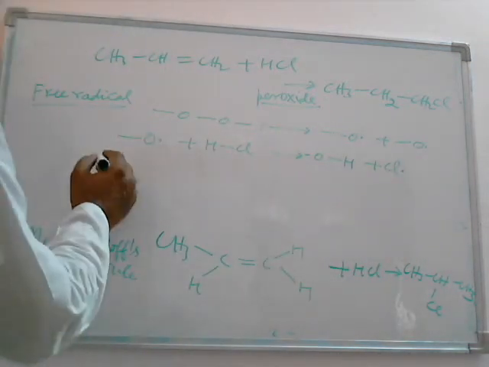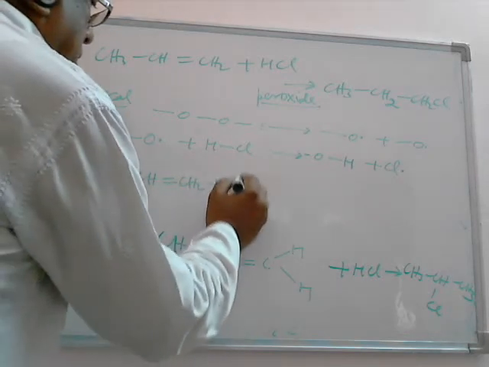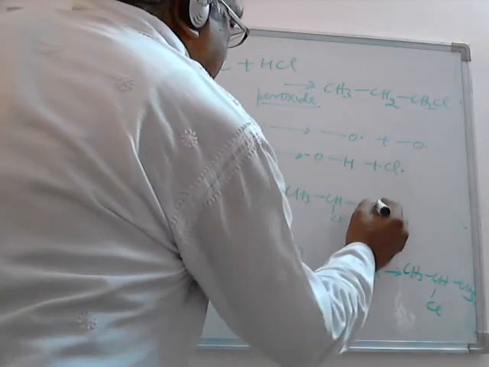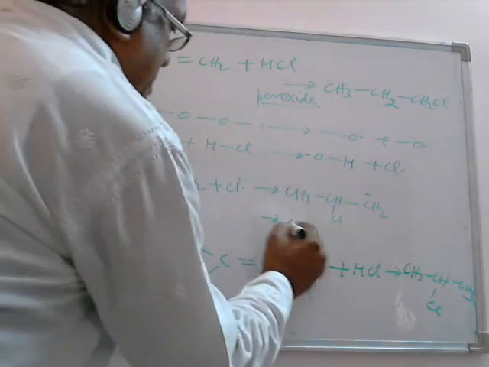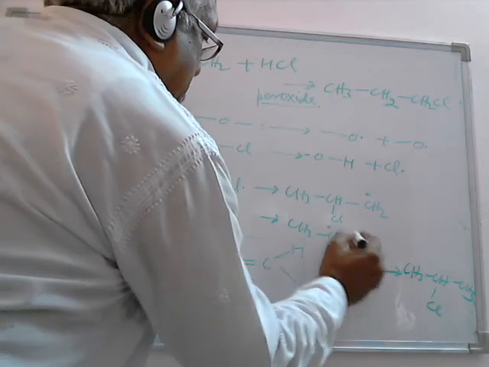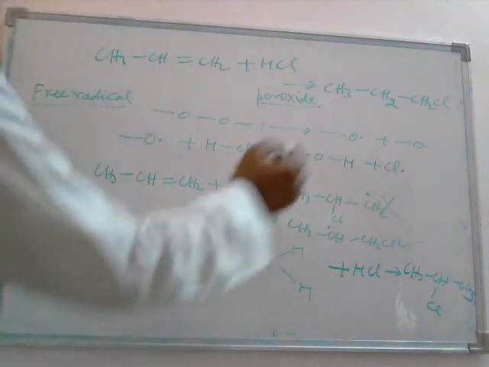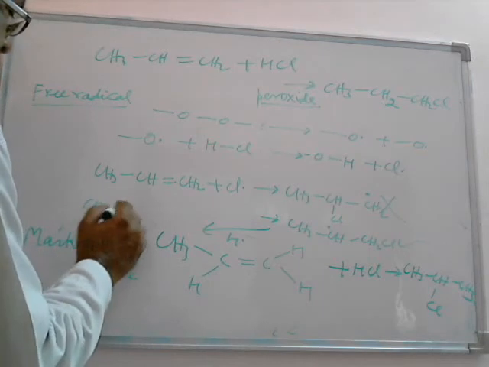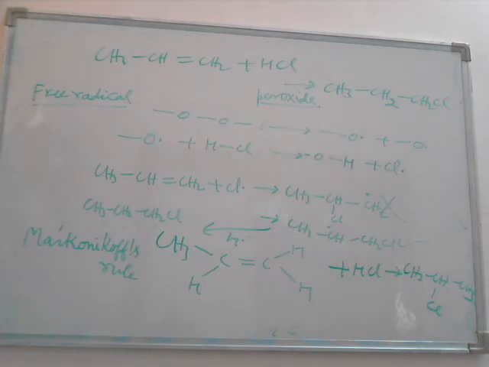Then this free radical will be added to the alkene, and it can form two types of free radical. If the free radical combines in this manner, it will form this free radical, which is unstable. If it combines in the other way, it will form this free radical, which is more stable than this one. The addition of the hydrogen radical will take place here, and it will form the product, which is anti-Markovnikov.